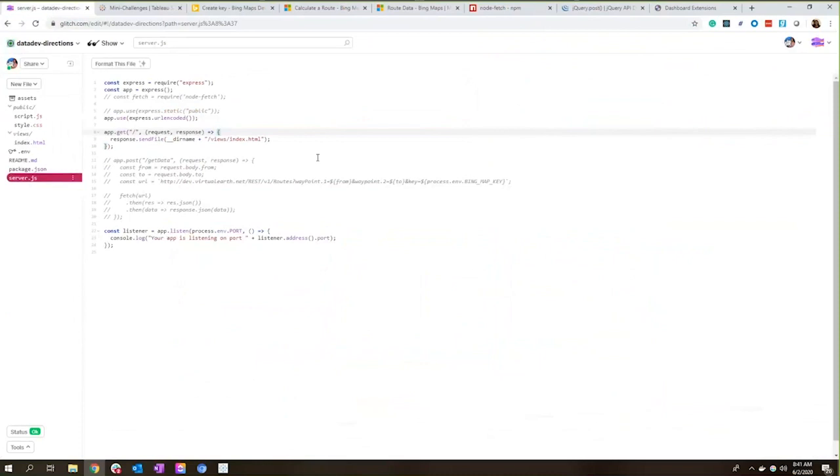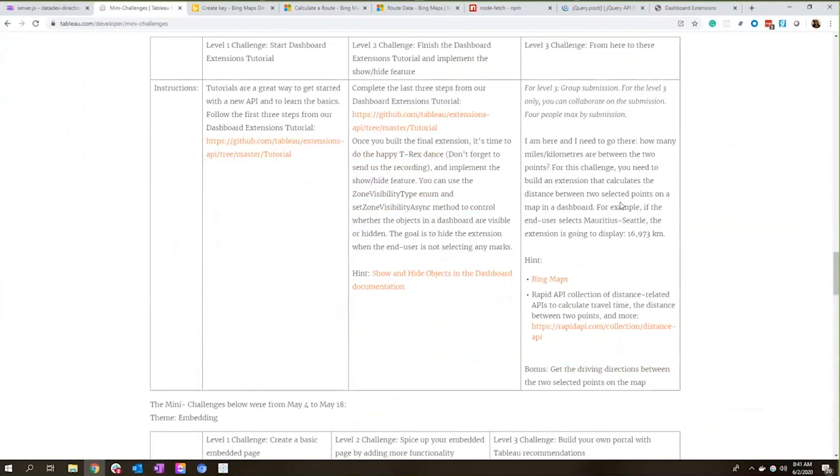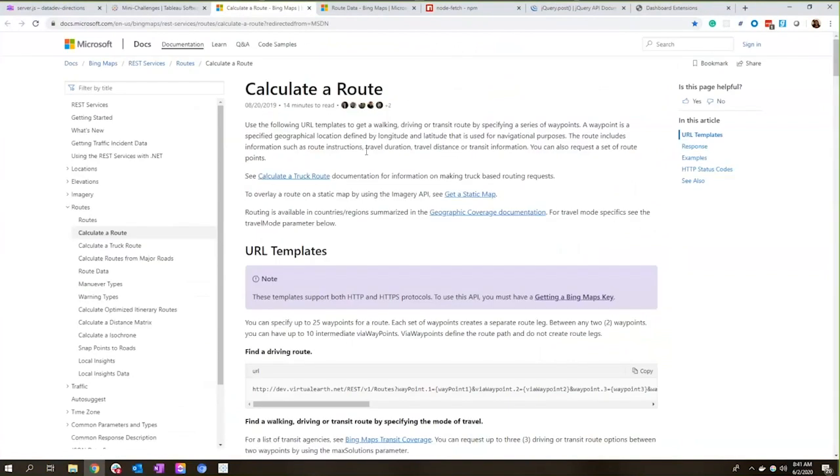Okay, so in the mini challenges, Gigi gave a great hint of using Bing Maps. So I've gone ahead and created a key. I signed up for an account with Bing Maps, and I've got my key. I'm not going to show that to you because I want to keep it secret. And then I also take a look at the calculate route link that she posted there on the mini challenges page.